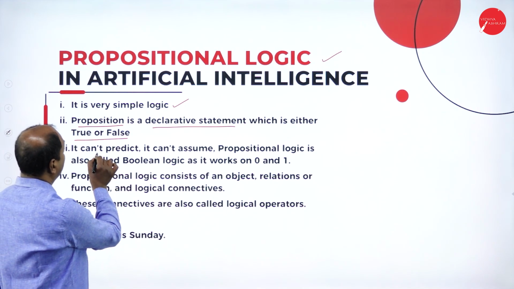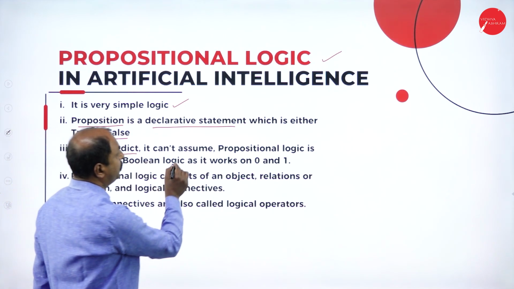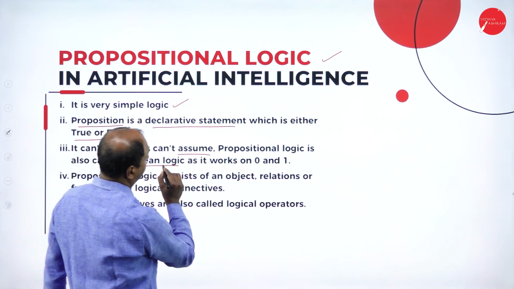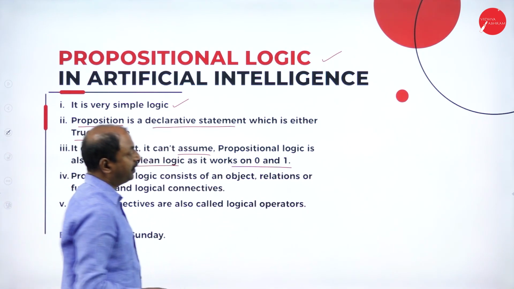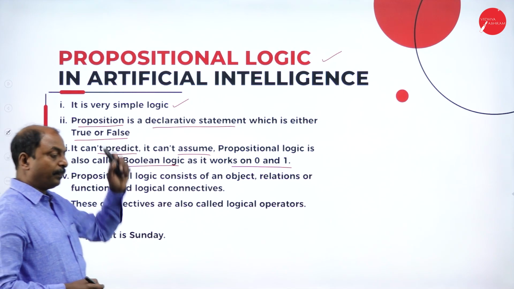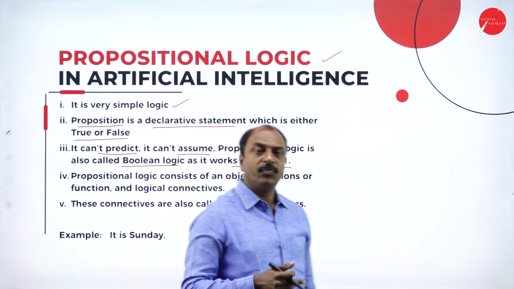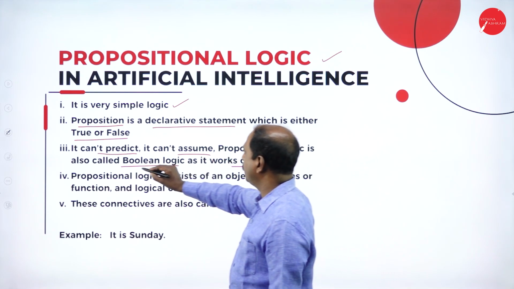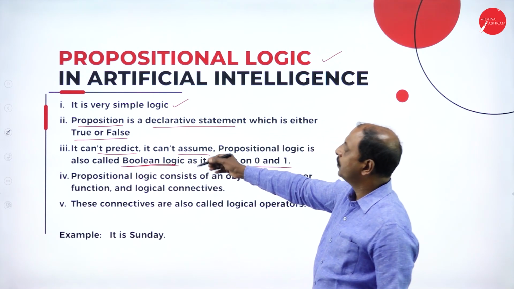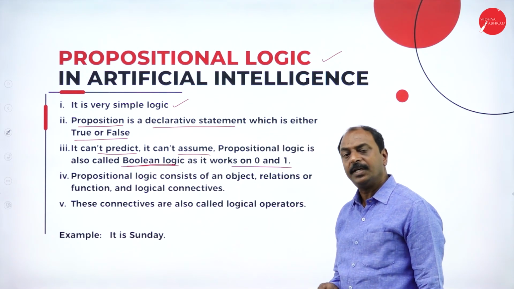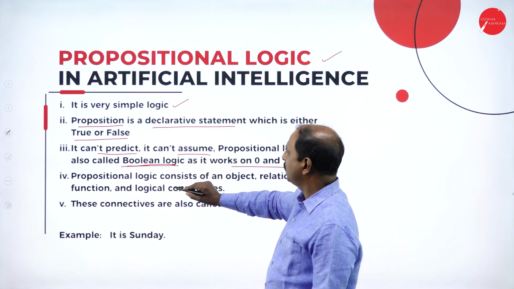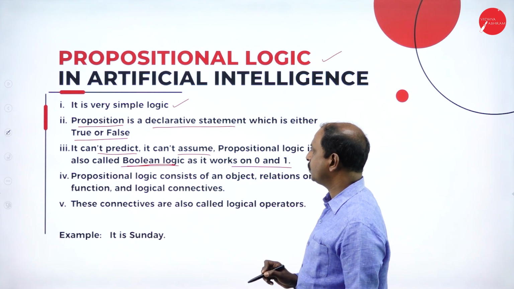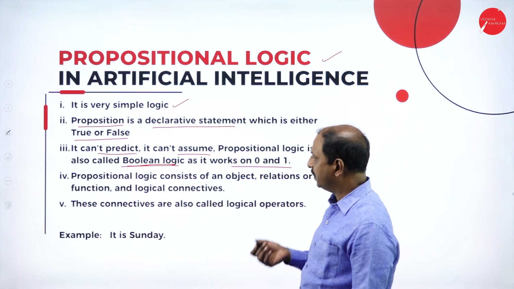It cannot predict, it cannot assume. Propositional logic is also called Boolean logic. It works on 0s and 1s, where true is 1 and false is 0. It is part of Boolean algebra, which you might have learned in your junior classes.